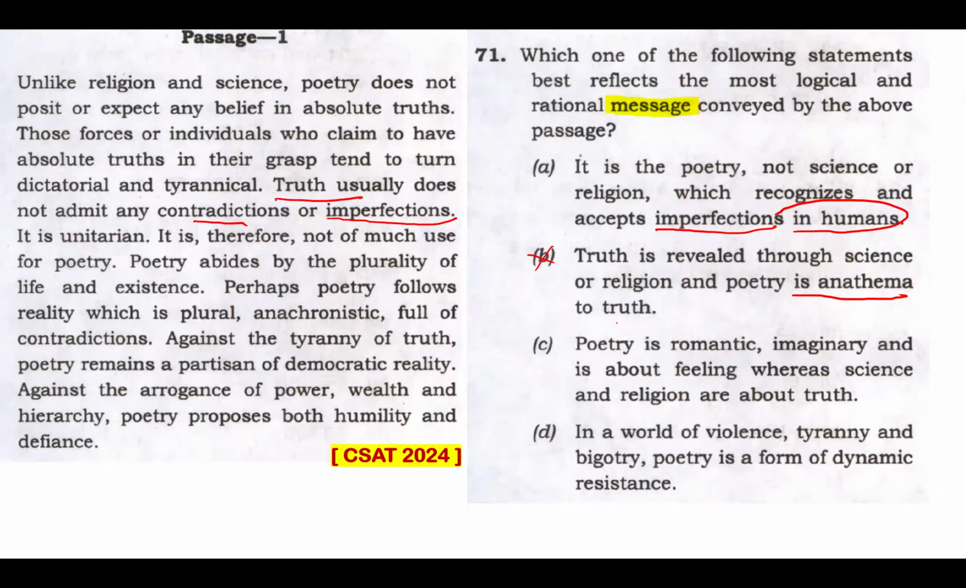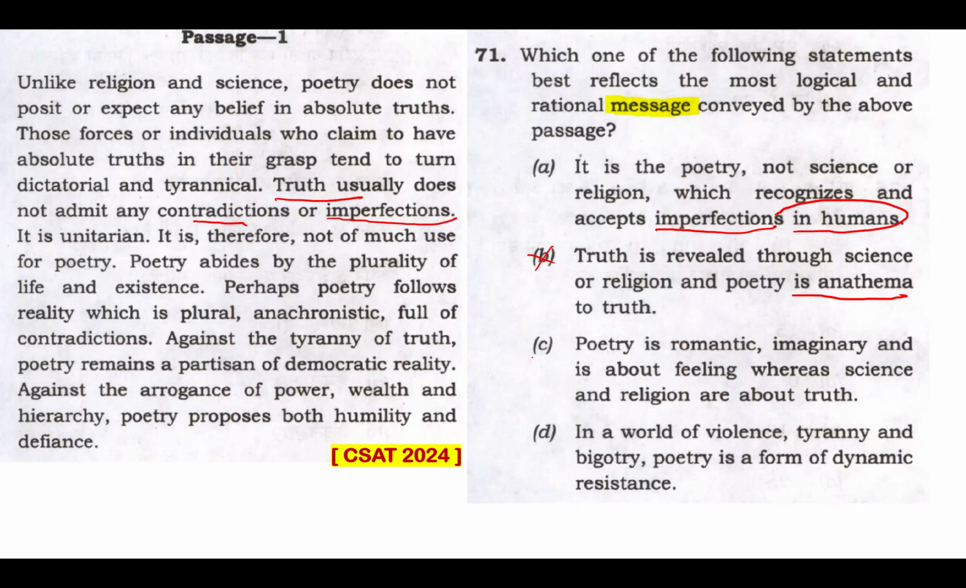Option C: Poetry is romantic, imaginary, is about feeling, whereas science and religion is about truth. Now, this is about the message of the passage. First of all, this passage is not about differentiating what poetry or religion or science is. It's not about trying to define, distinguish, or differentiate between that. If you're picking option C as a message, that would be a wrong option to pick.